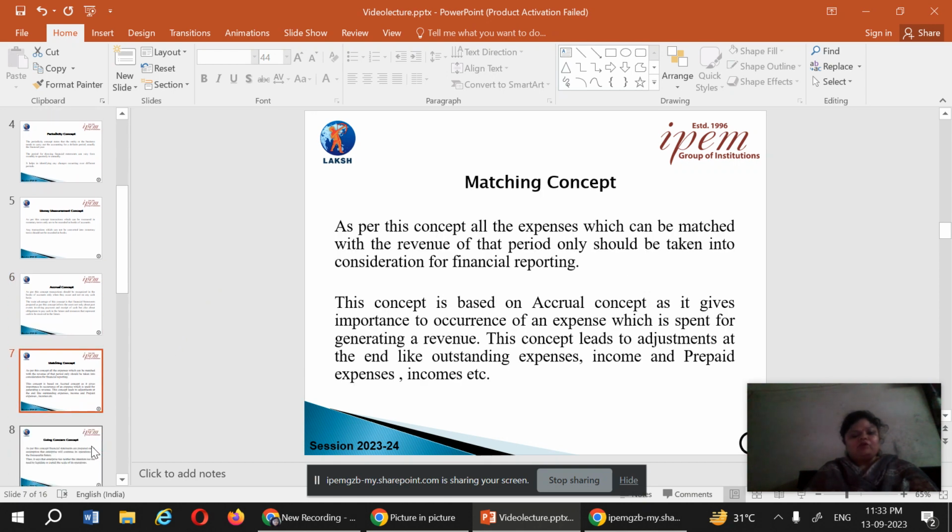The next concept is called the matching concept. As per this concept, all the expenses which can be matched with the revenue of that period are the only ones taken into consideration for financial reporting. For example, there are many adjustments like outstanding expense, prepaid expense, unearned income, and accrued income. All these transactions take place in the books of accounts. Why do these take place? Because of the accrual concept, meaning all the transactions which have taken place in a year must be matched.